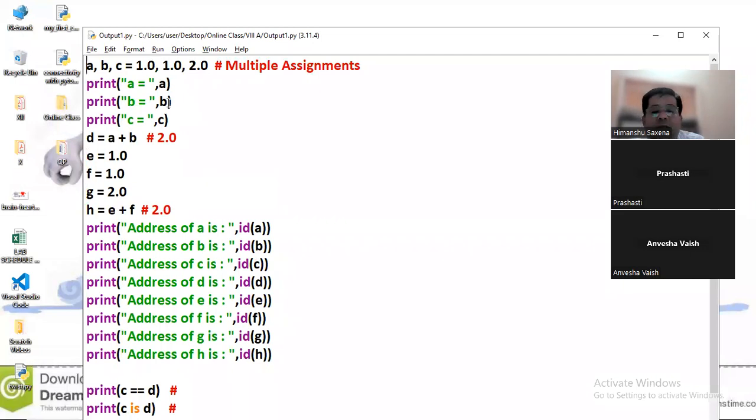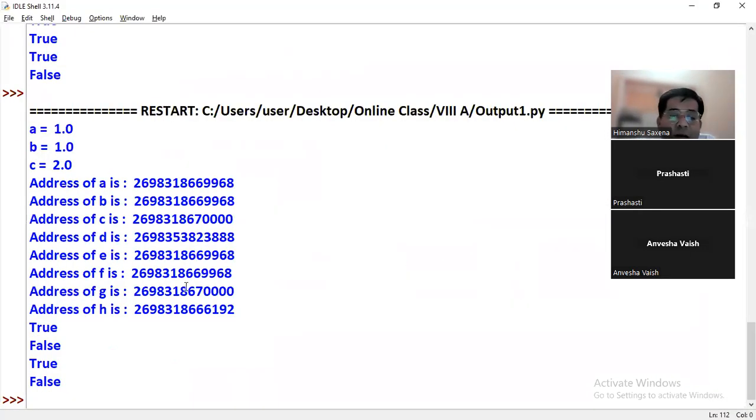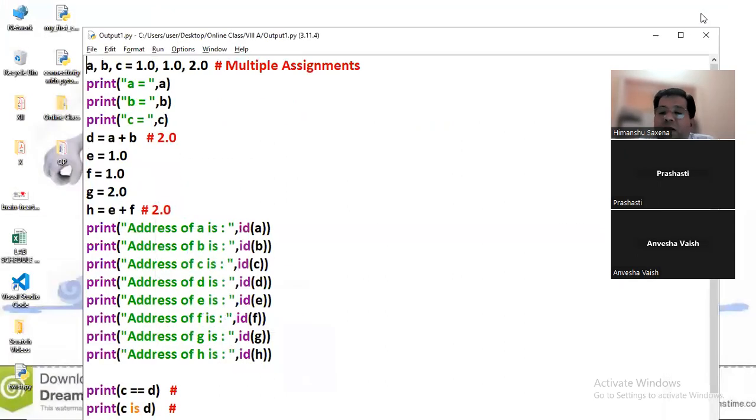Because I just saw the addresses here: the last two, C and G, are sharing the same location this time. Okay. Yeah, the same thing is happening here. When we are comparing with the float value, it's not that the variables are sharing the same location.